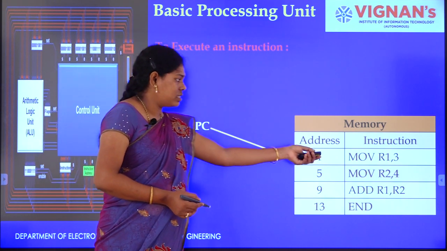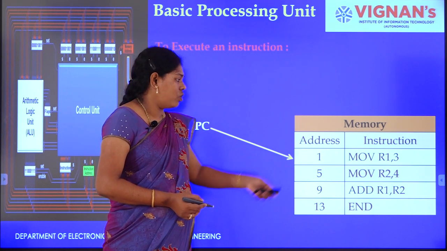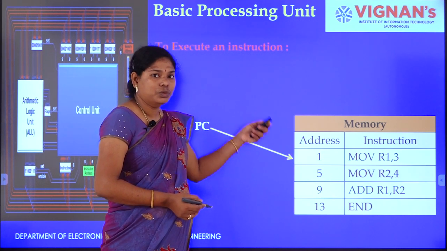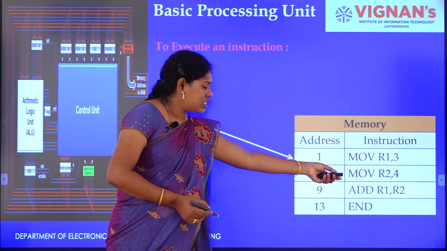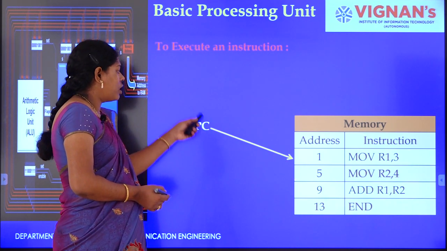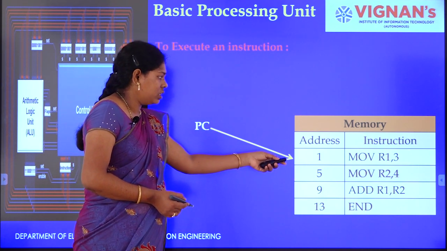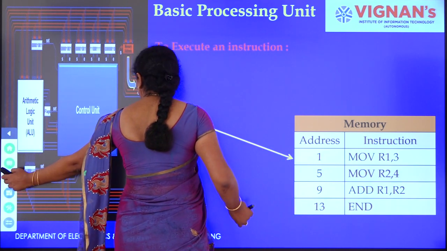Here an instruction is 32 bits, that is 4 bytes. So, it will occupy 1, 2, 3, 4 memory locations. So, the next instruction will be pointed by 5. Now, the program counter points the corresponding location.